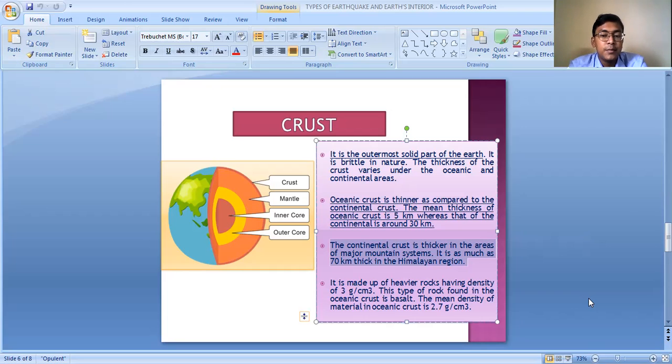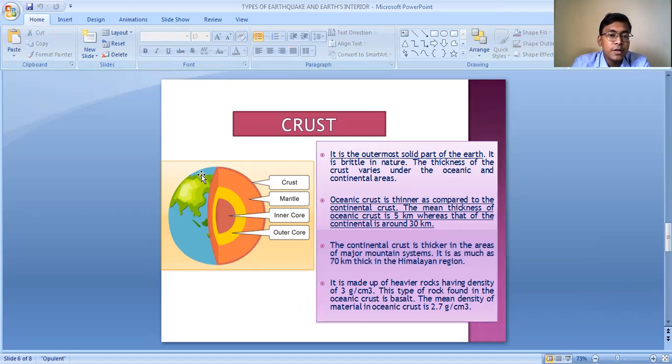So that means the density of the materials which led to the formation of the crust is less in the oceanic areas as compared to the continental areas. The materials which led to the formation of the continental crust are denser than the oceanic crust.